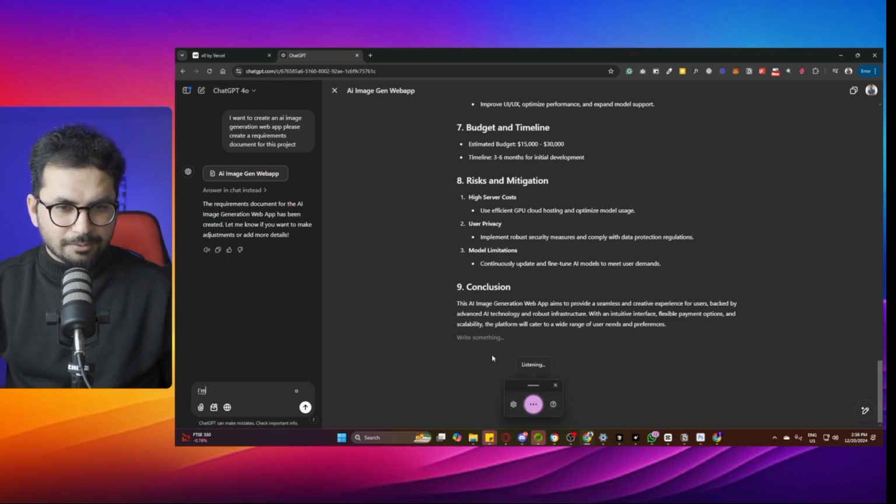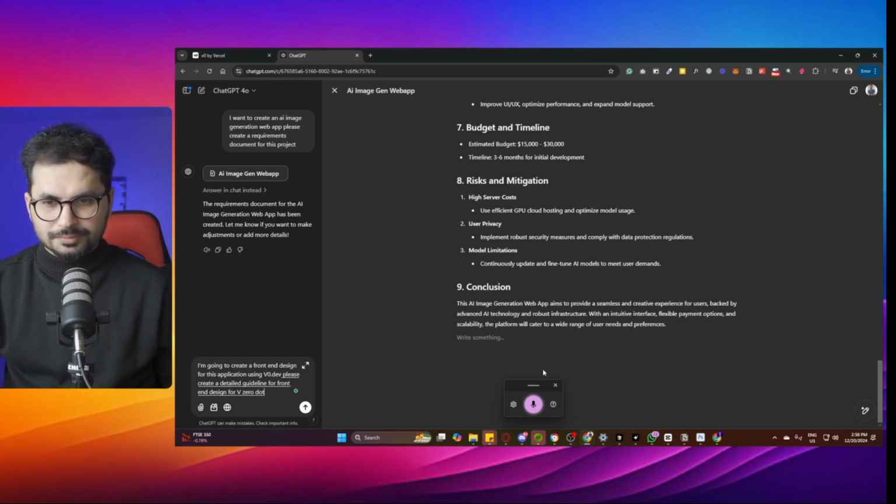I'm going to create a front-end design for this application using v0.dev. Please create a detailed guideline for front-end design for v0.dev.